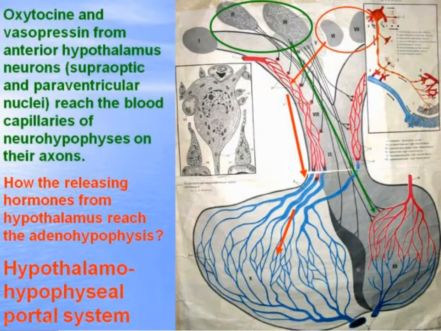Then blood containing the releasing hormones accumulates into several portal veins, which go into the anterior lobe where they branch.